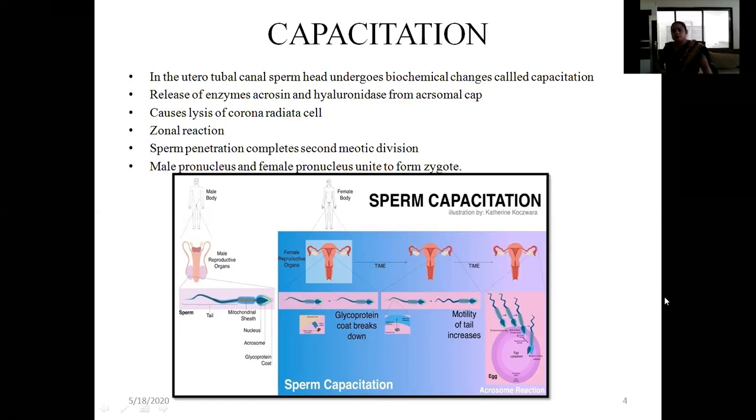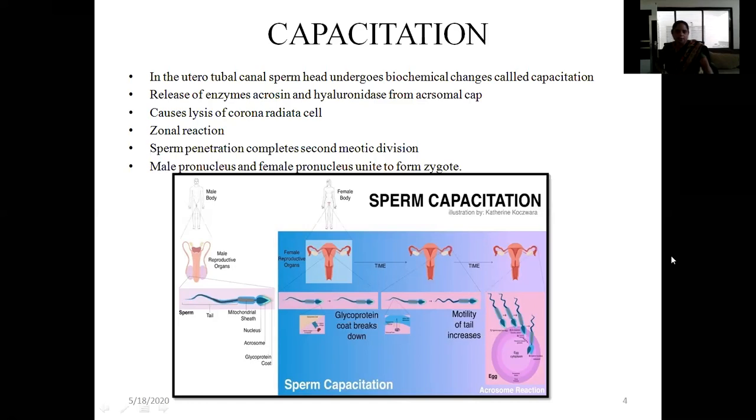As soon as the sperm enters inside the ovum, it forms a male pronucleus. This is a haploid cell which has 23X or 23Y chromosomes. This male pronucleus is a small one, and the ovum already has a female pronucleus, that is 23X. Both the male pronucleus and the female pronucleus fuse with each other to form a single cell, and this single cell is called the zygote.